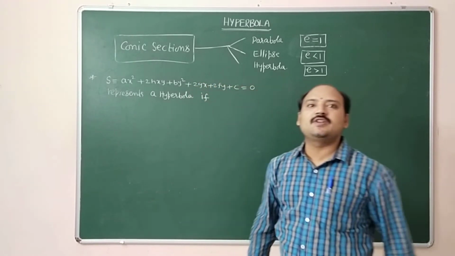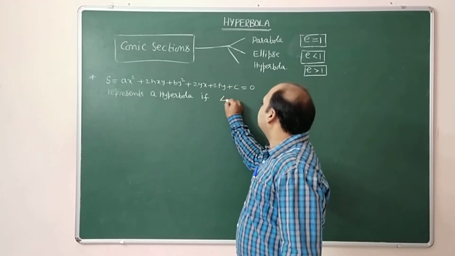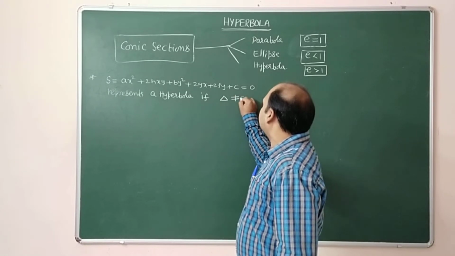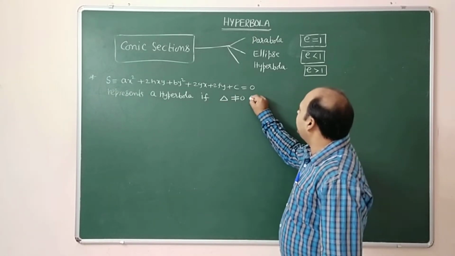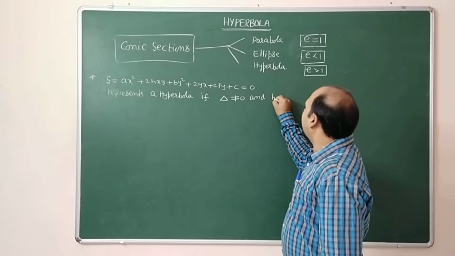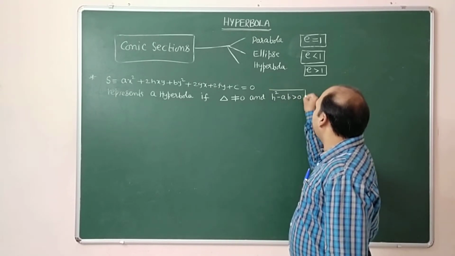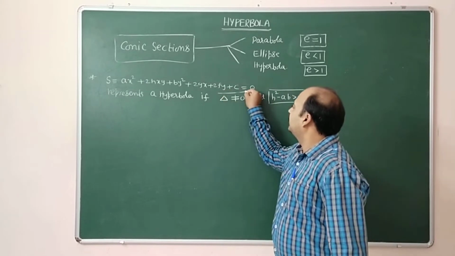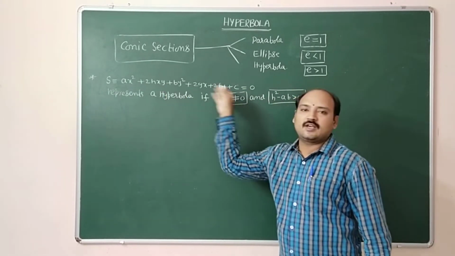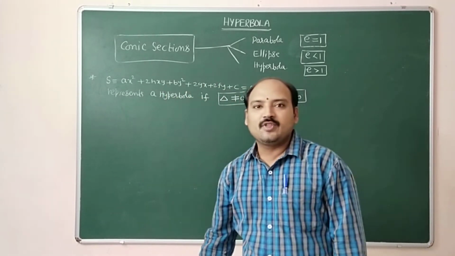here two important conditions are there. One is delta is not equal to 0 and h square minus ab is greater than 0. You have to remember these two. They will give an equation like the second degree general equation.